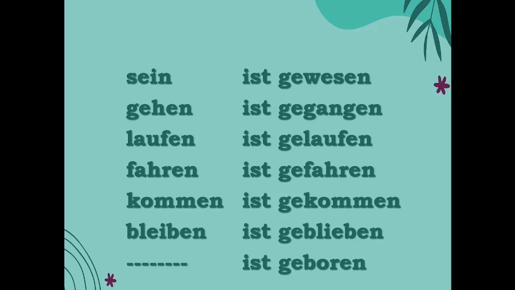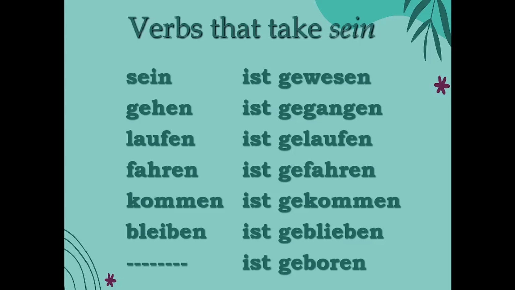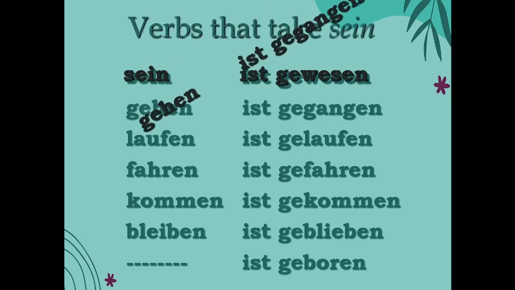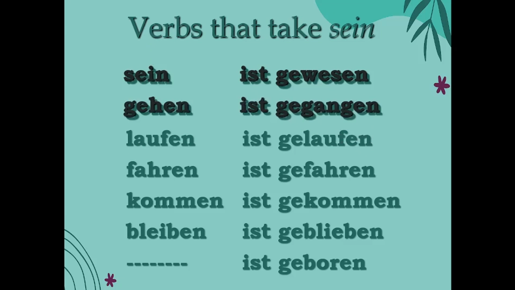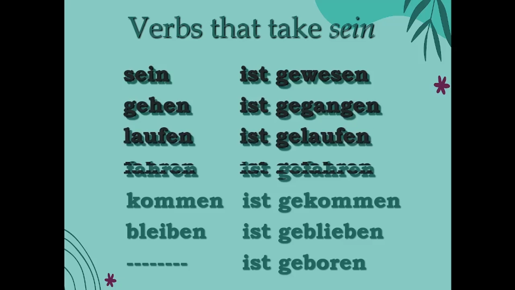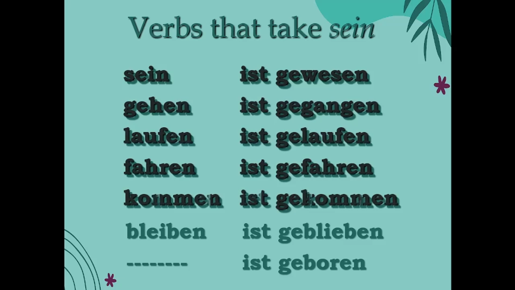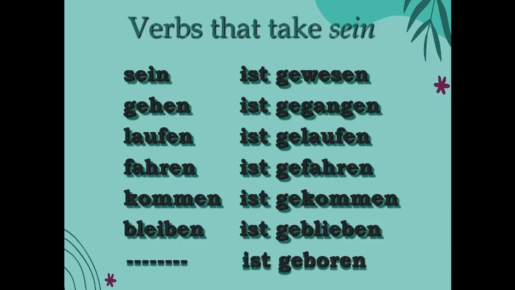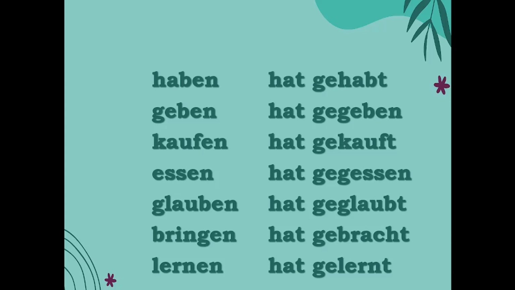Let's see another list of verbs, those that are taken by haben. We already saw sein with gehen, laufen, fahren, kommen, bleiben, and geboren. All are sein. The list of verbs for haben is, of course, whenever there is haben you have to go for haben.